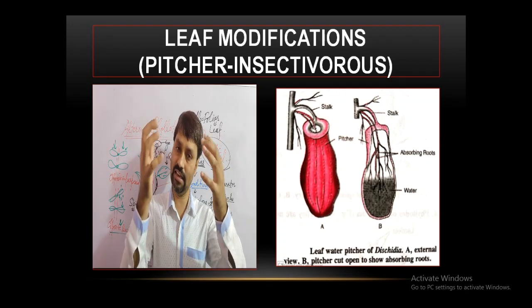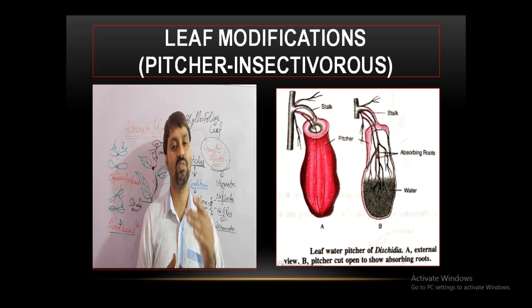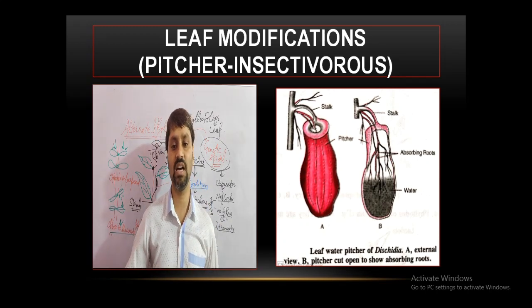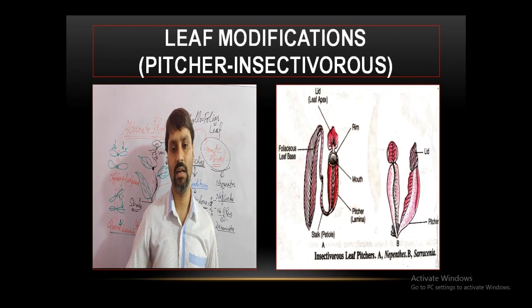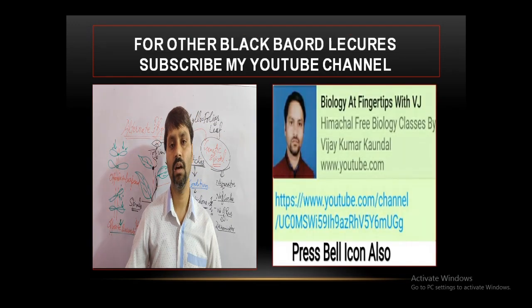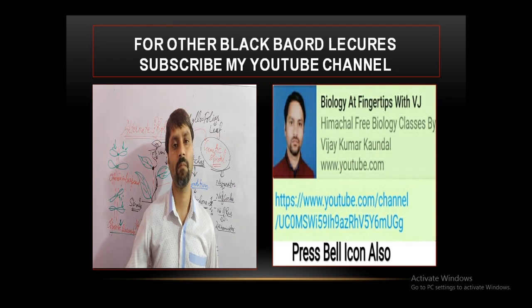For that reason they trap insects and digest them inside their pitcher. This is Dischidia, the pitcher plant, and there are also Nepenthes and Sarracenia as pitcher plants. So these are some of the important modifications of leaf in plants.